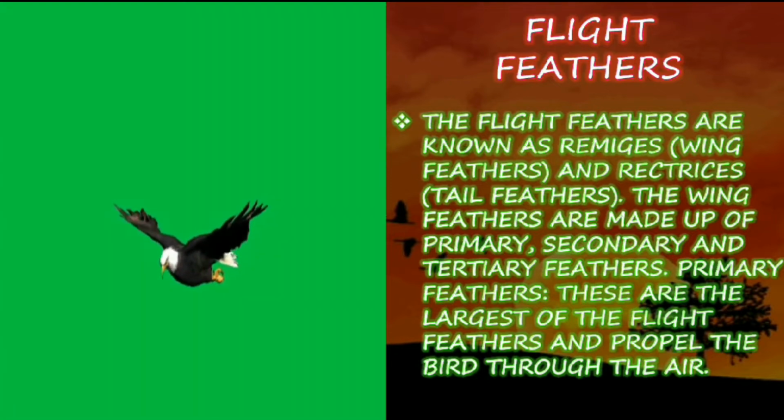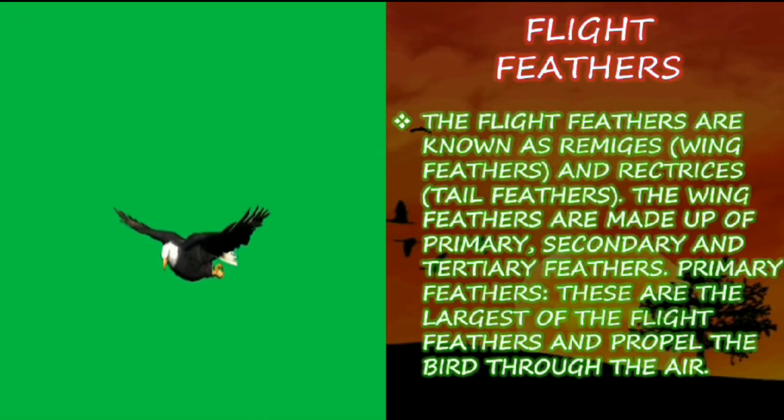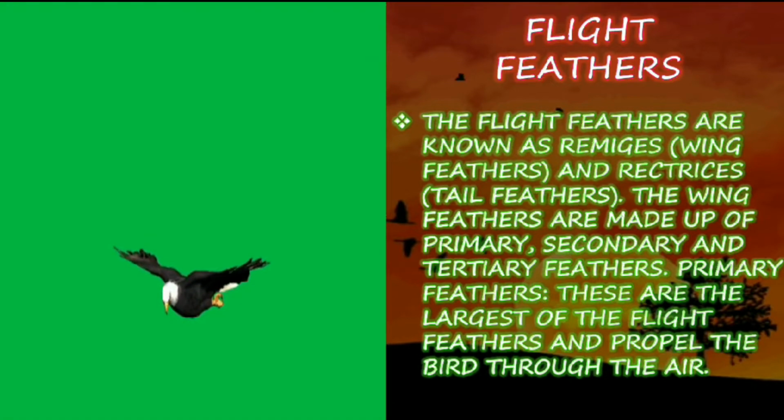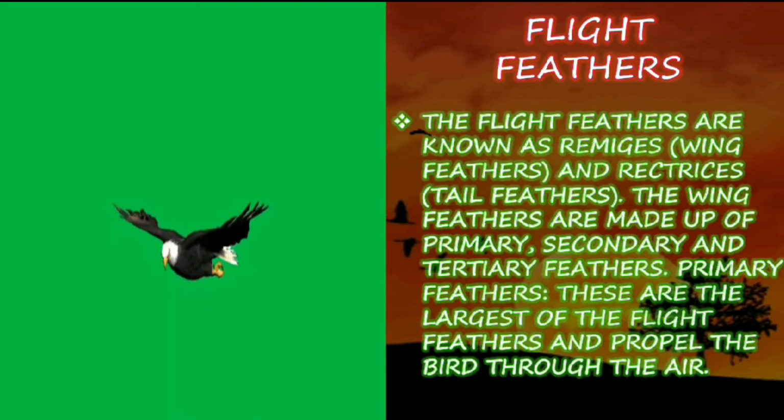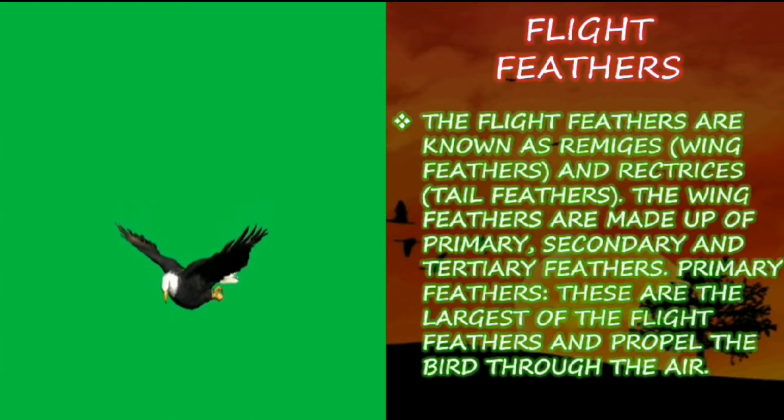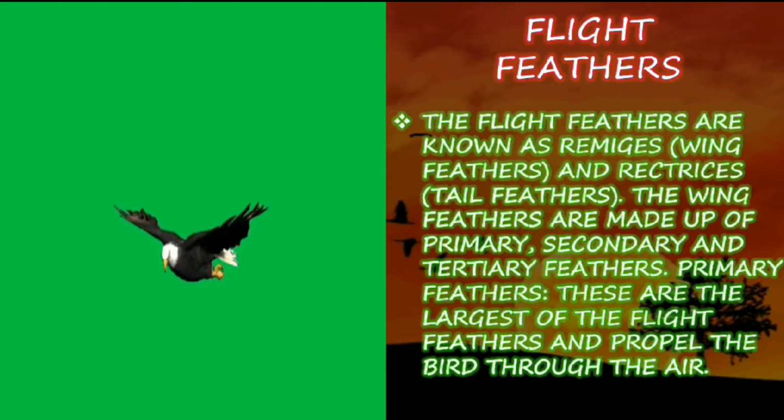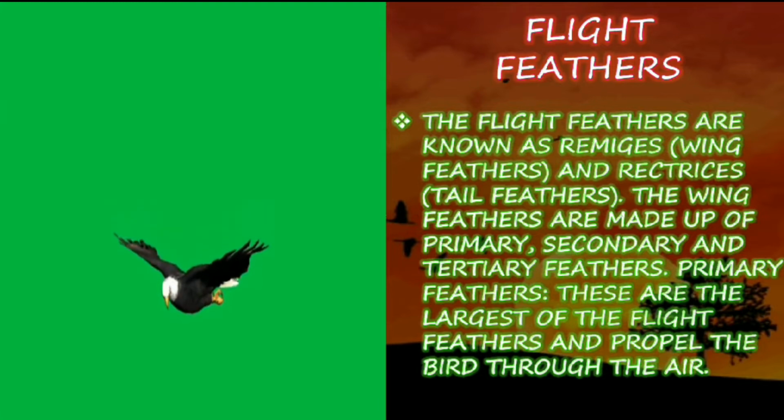Primary feathers are the largest of the flight feathers and propel the bird through the air. So the primary feathers are the largest feathers, which help the bird to travel in the sky against the air.